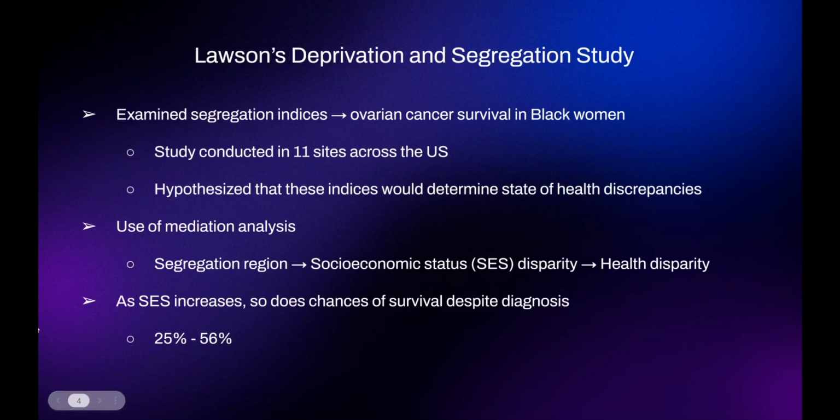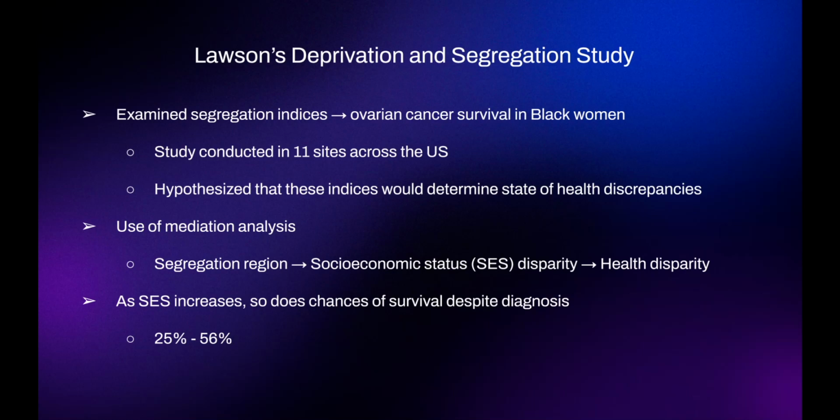So the first study I want to talk about is from Andrew Lawson, and it's his deprivation and segregation study. Essentially, he examined segregation indices in 11 sites across the US, and how they relate to ovarian cancer survival in Black women. Segregation indices are just the way that levels of segregation are studied in different geographical regions.